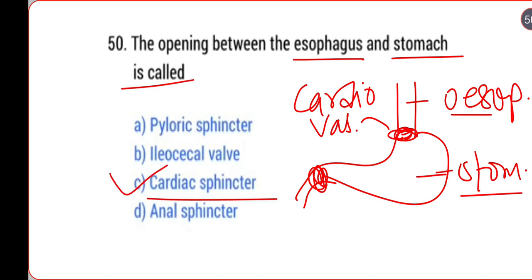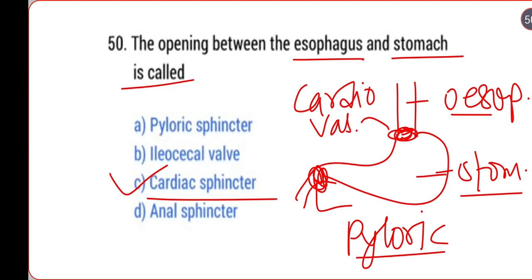And that is the pyloric sphincter. The pyloric sphincter is found between the small intestine and the stomach, and the cardiac sphincter is located between the esophagus and the stomach. Okay, thank you. We meet again in the next video.